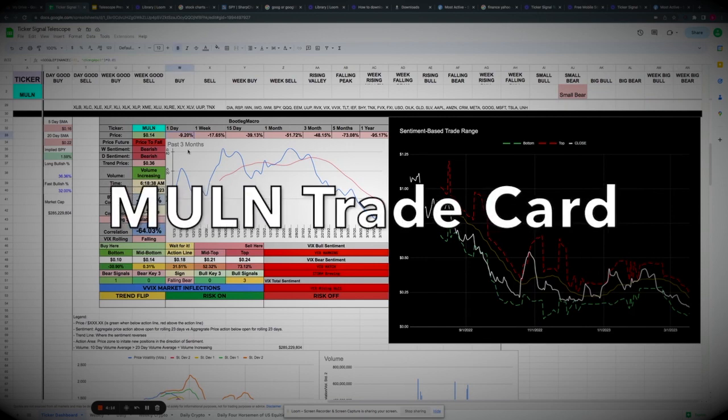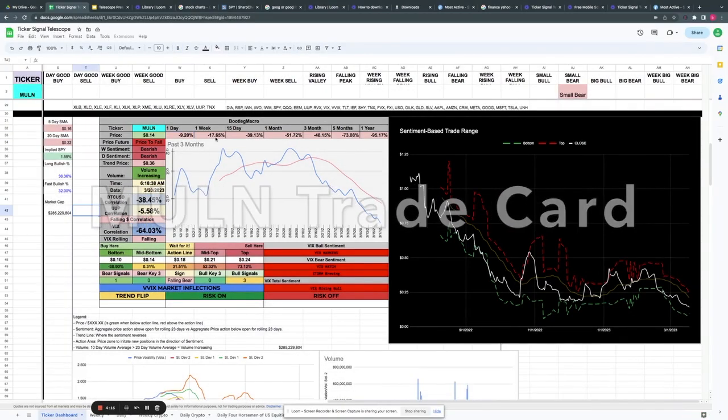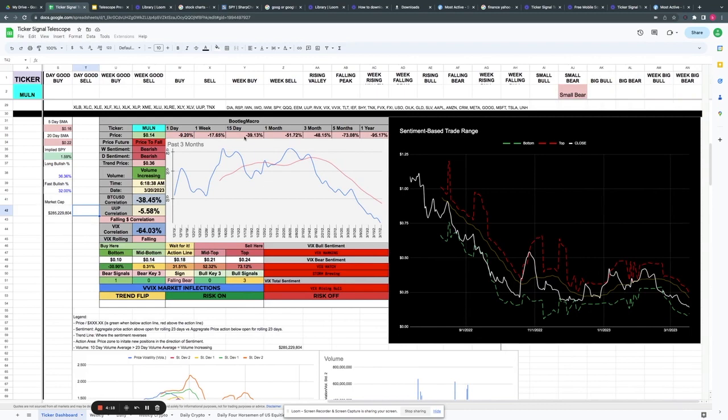ton of sense. We did see it was down almost 10% just on Friday. It was down 17.5% for the week. Over 15 days, over 3 weeks, it's down nearly 40%, and over a month, it's down 50%. So this is the type of aggressive move that you'd be seeing inside of MULN at the time.